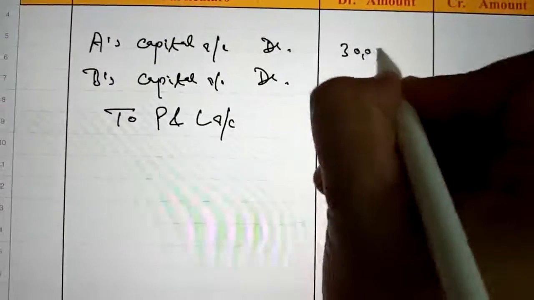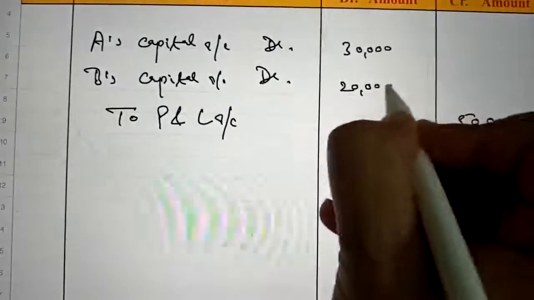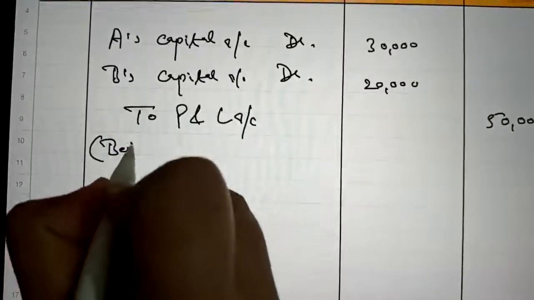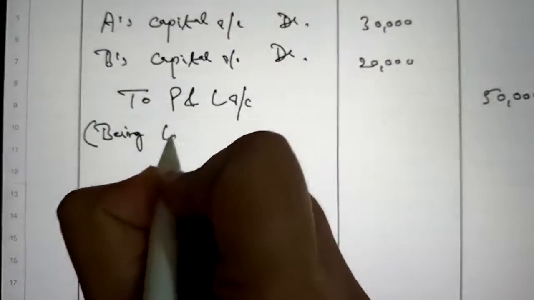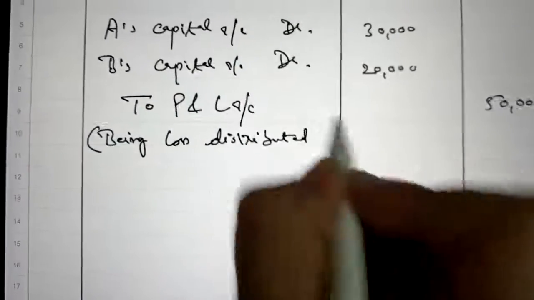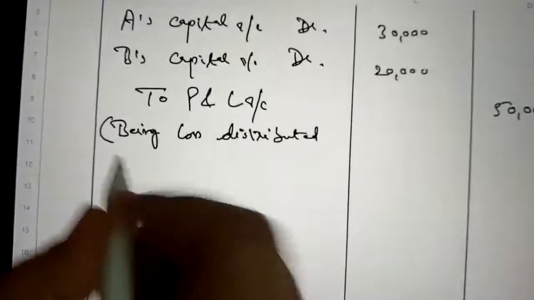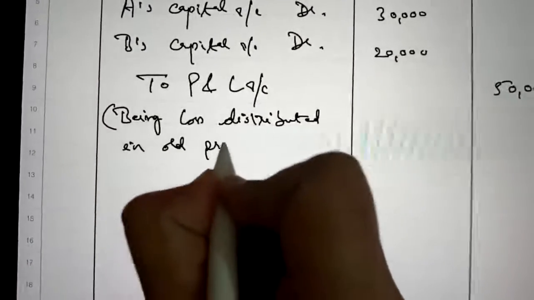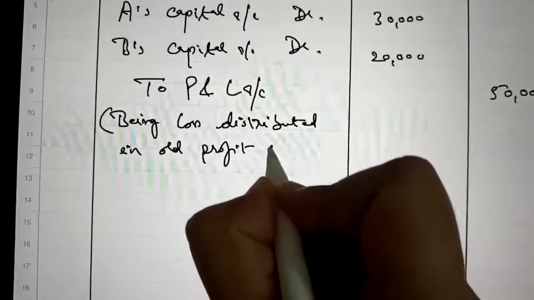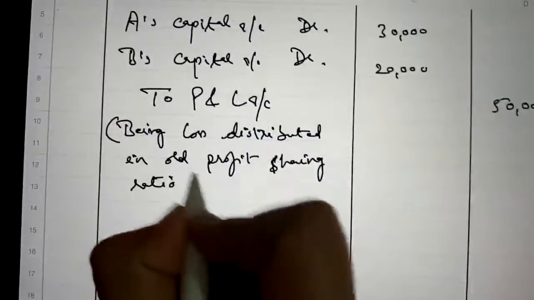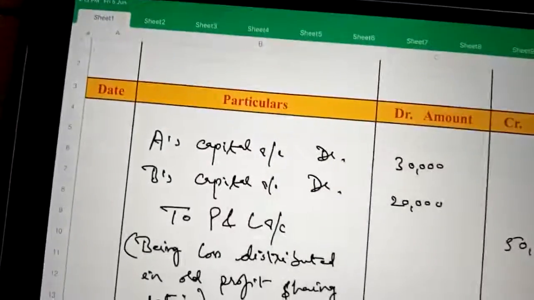So 30,000 and 20,000 will be distributed between A and B, being loss distributed in old profit sharing ratio. So this is the entry.